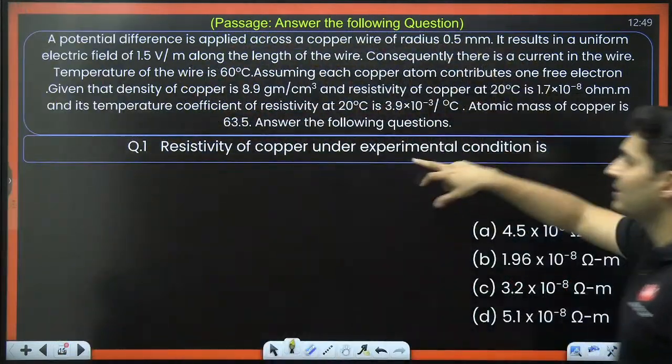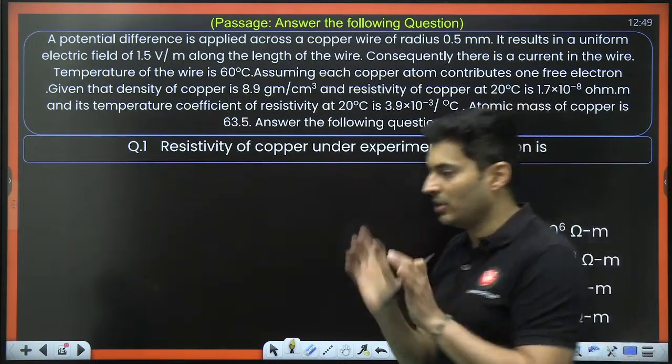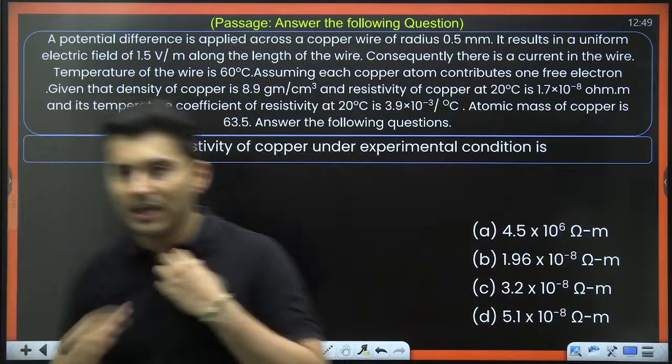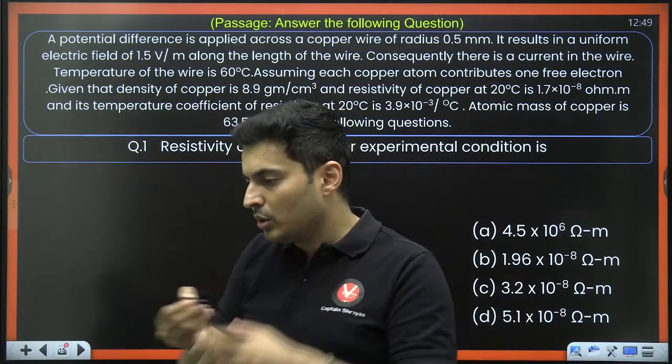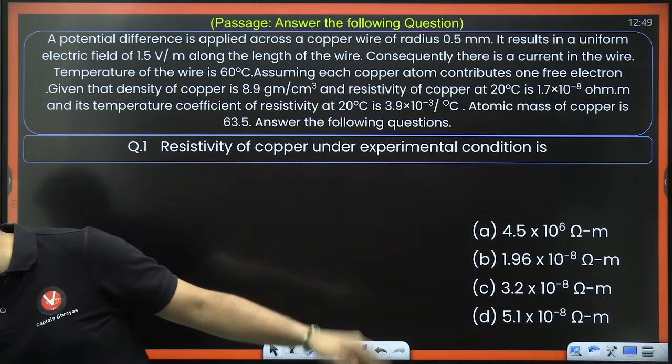This data is the same, only these questions are going to change. Just keep solving. I'm going to come because this is slightly calculative. So keep doing it. I'll just come. Give me like 5 minutes. I'm going to be back in 5 minutes. Okay.